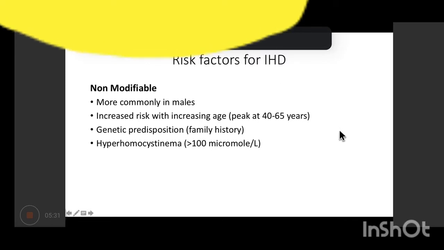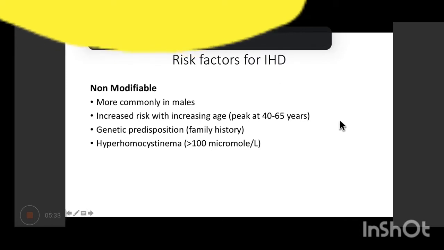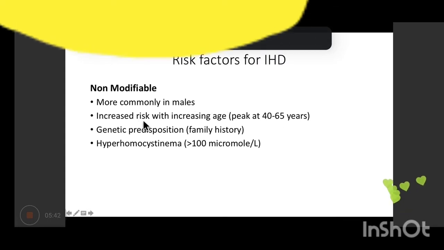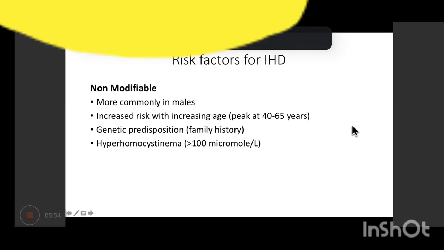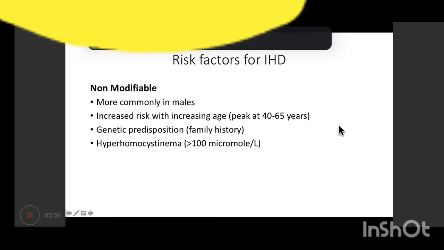Okay, so coming to risk factors for ischemic heart disease. Now, it is extremely important. All these risk factors will also have to be told in atherosclerosis as well. What happens is you're generally shown a gross specimen of an atheromatous plaque in the practical, and after that, risk factors is one of the main questions that you're asked. So you always have to divide them into modifiable and non-modifiable, right?